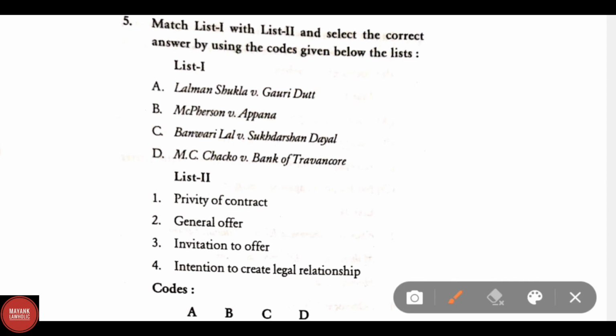Match list 1 and list 2. List 1 suggests option A, Lalman Shukla versus Gauri Datta; B, McPherson versus Apanna; C, Banwari Lal versus Sudarshan Dayal; and D, MC Chaku versus Bank of Travancore.